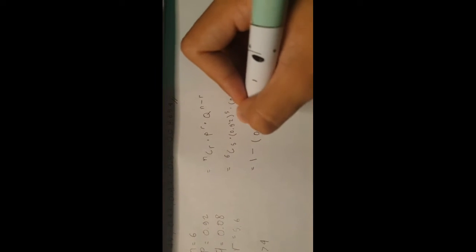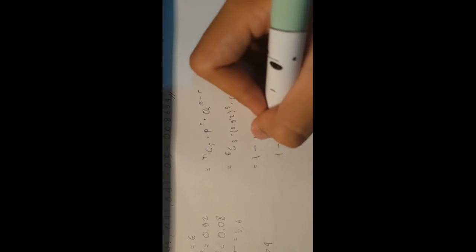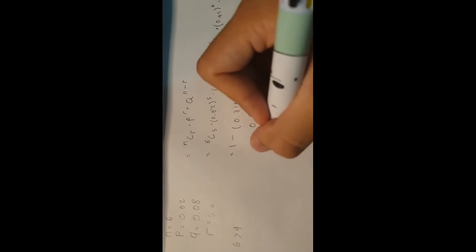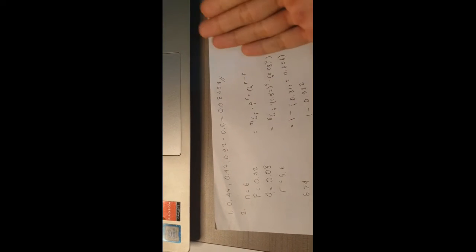The result will be shown as 0.316 plus 0.606. 1 minus, if we sum this up, the final result will be 0.078. So there you go, everyone. This is the final answer for number 1 and number 2.